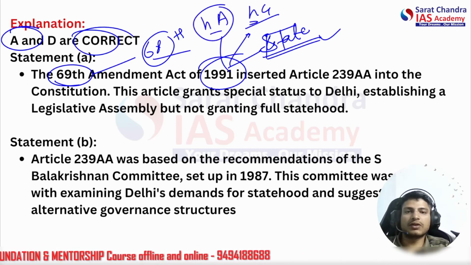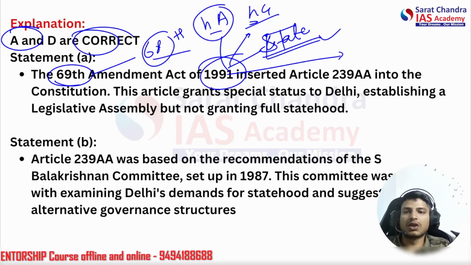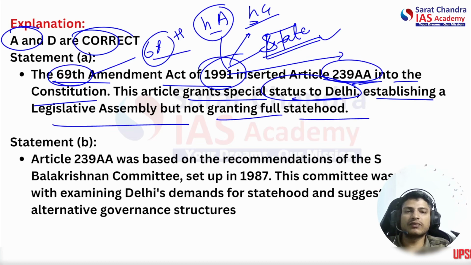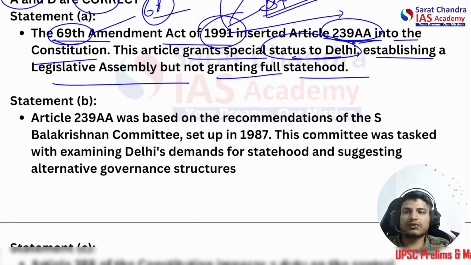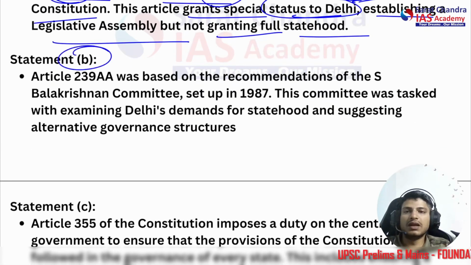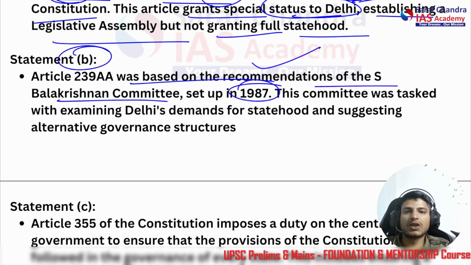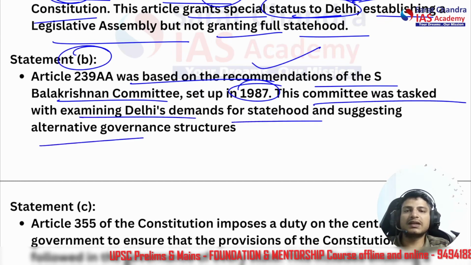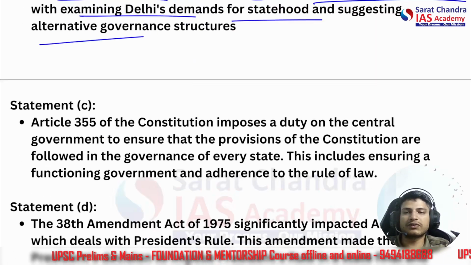All right, so this was according to the S. Balakrishnan committee. So, we see the 69th Amendment Act of 1991 inserted 239AA into the constitution. This article grants special status to Delhi, establishing a legislative assembly but not granting full statehood. All right, coming to the next statement: it was based on the recommendation of the S. Balakrishnan committee set up in 1987. This is correct. This was tasked with examining Delhi's demand for statehood and suggesting alternative governance structures.